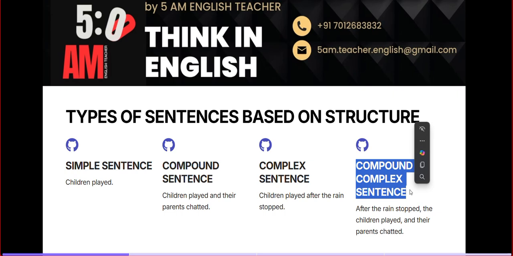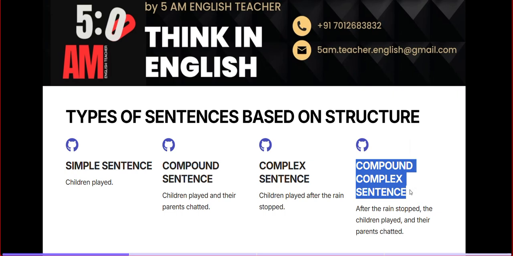Amazing. So now can you tell me in this compound complex sentence how many clauses you used? In total, three, but two are the same, the independent ones. If you're taking the total number, it will be three. Yes, of course. So totally you used three clauses to build this sentence. So which are these three clauses? Can you please specify how many dependent clauses and how many independent clauses you used?